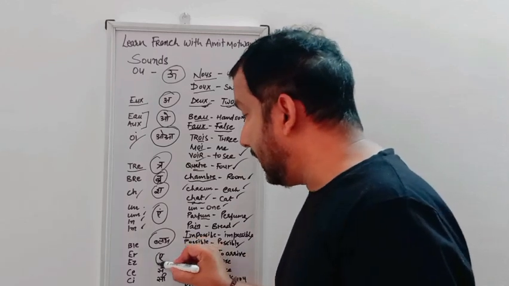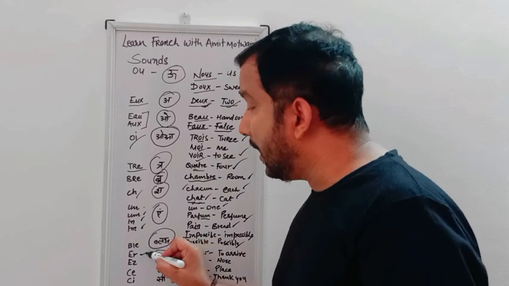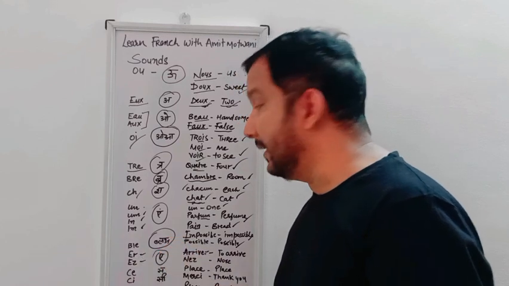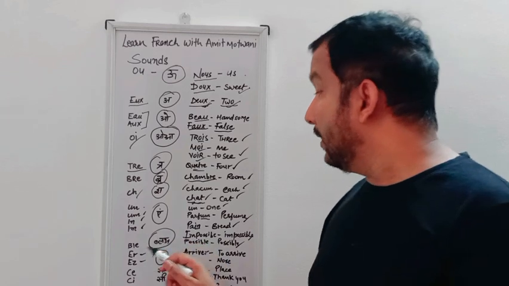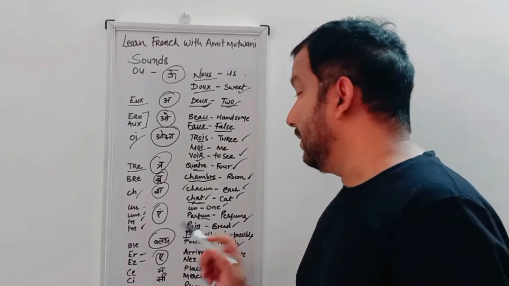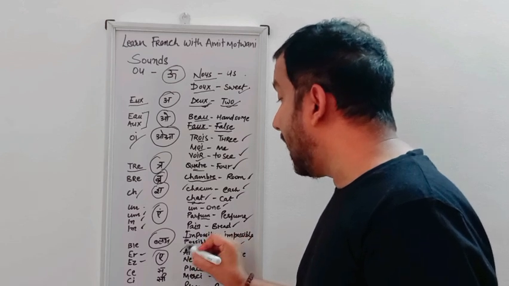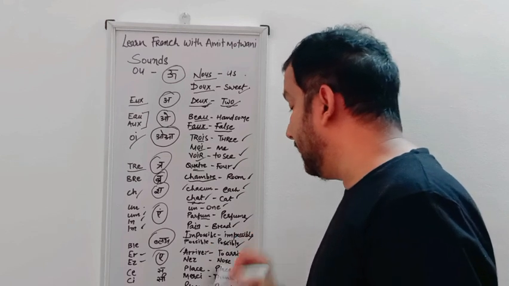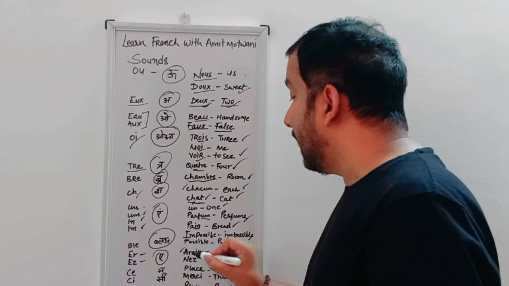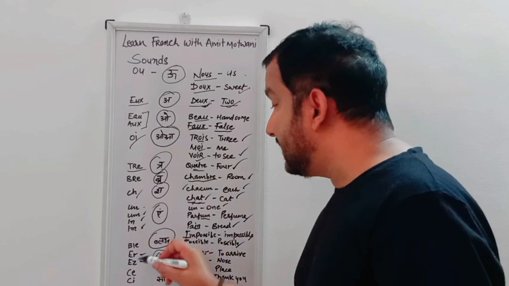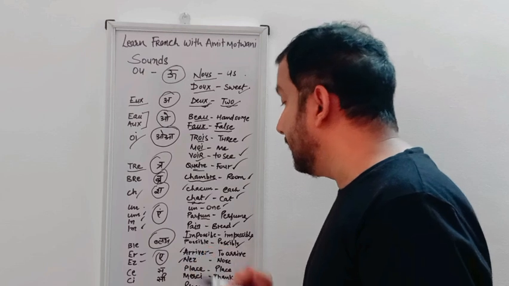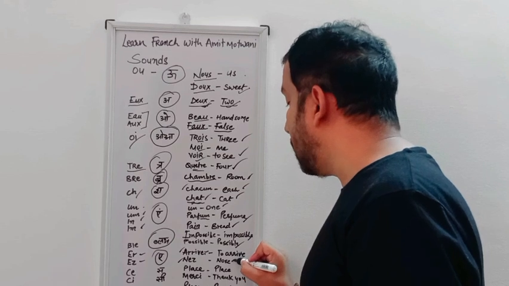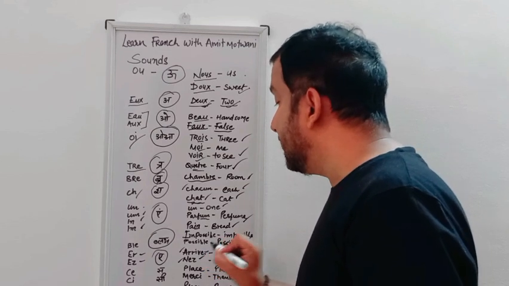So the next sound is "ay". E-R and E-Z. Here R is silent and here Z is silent. So E-R, "ay", E-Z, "ay". E-R we are using, for example, arriver, A-R-R-I-V-E-R, arriver. The verb to arrive. And E-Z we are using, for example, nez, N-E-Z, nez. Nez means nose. In English we say nose, in French we say nez.